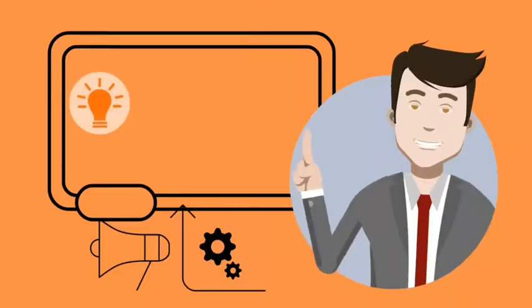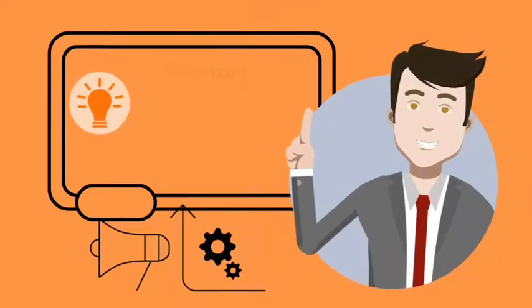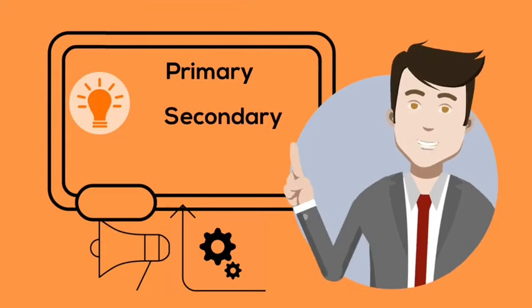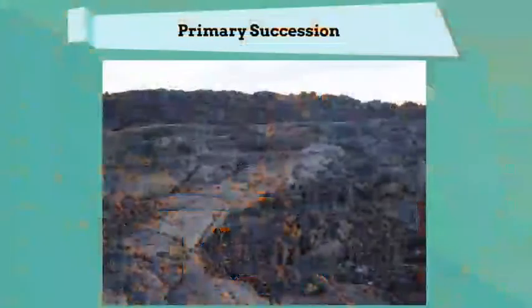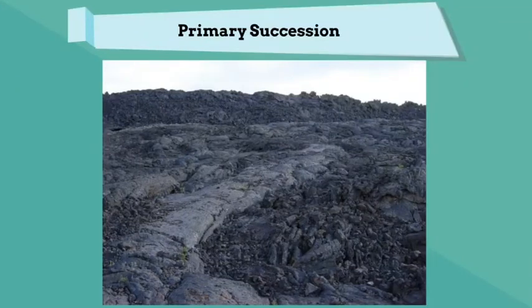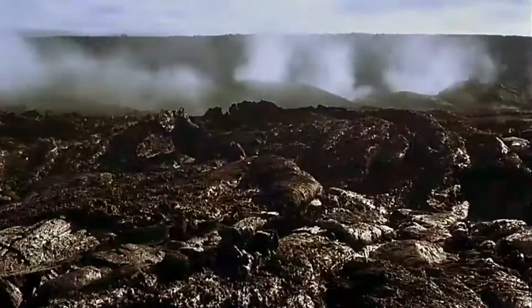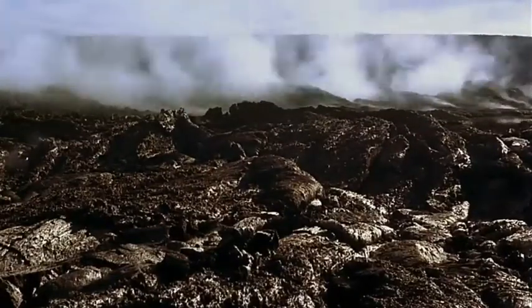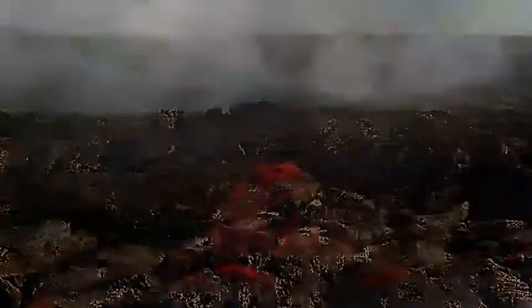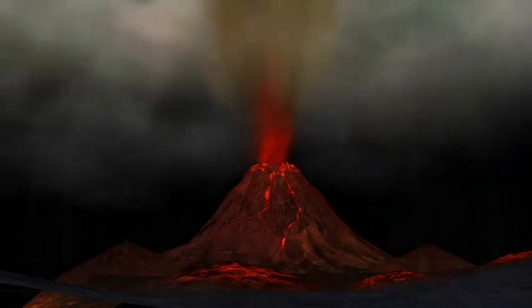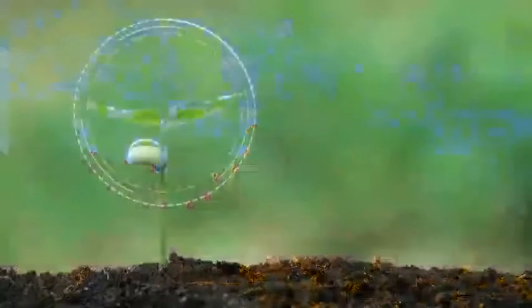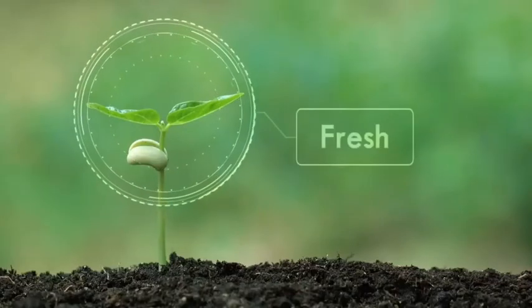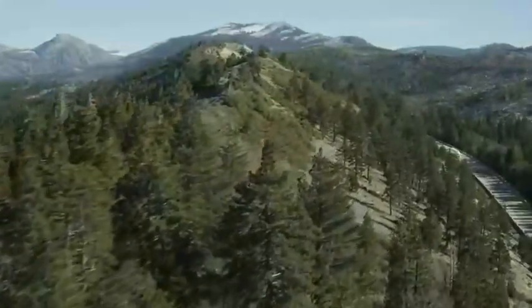There are basically two types of succession: primary succession and secondary succession. Primary succession occurs in an area which is completely destroyed or newly formed, which means there is no soil. For example, new land can be created from lava. Lava creates a new land without soil. A volcano may destroy a large area. Over time, plants begin to grow, or grasslands may return.